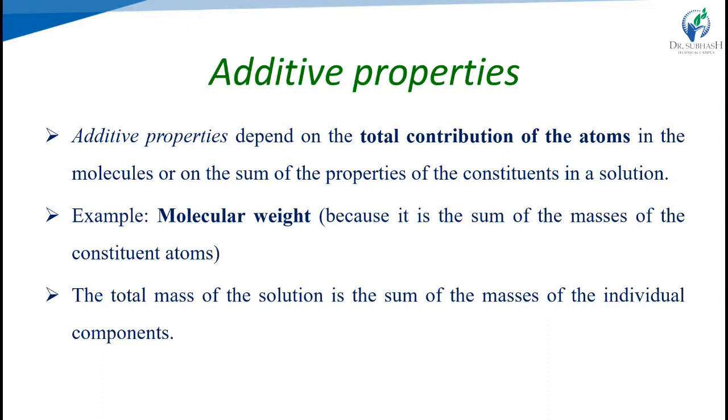The total mass of a solution is the sum of the masses of the individual components, which we call an additive property.